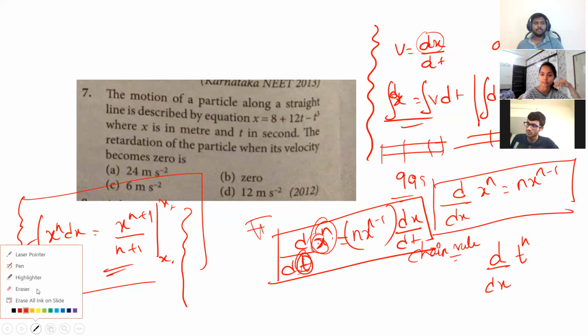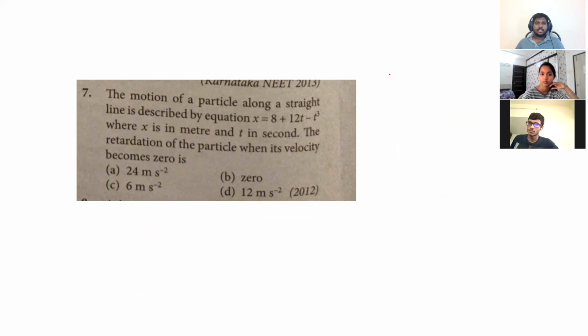Yes, sir. Now here, x is given as 8 plus 12t minus t cube, where x is in meters and t is in seconds. The retardation of the particle means they're asking acceleration. Whatever acceleration you get, you have to put a minus to it, you will get the retardation. Okay. Yes, sir.